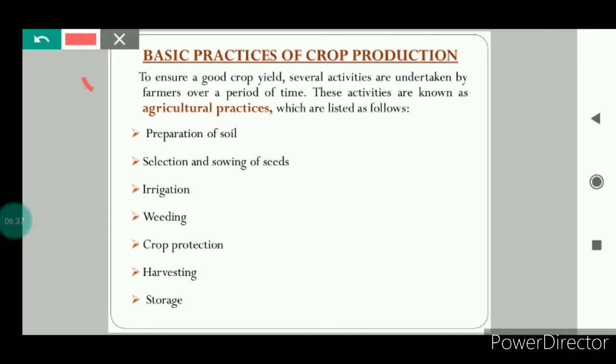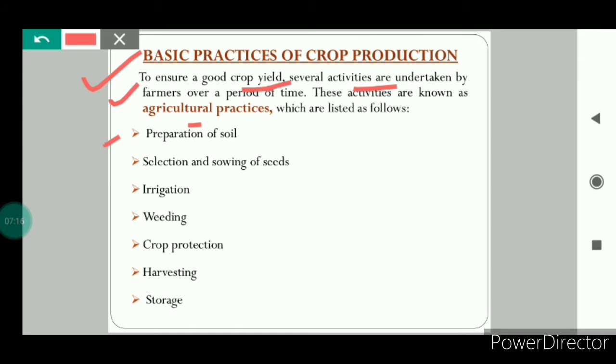Now we will see the basic practices that are used in crop production. To ensure a good crop yield, several activities are undertaken by farmers over a period of time. First, let us understand what is the meaning of crop yield. Crop yield is a measure of crop production, or we can say it is a measure of crop produced per area of land. So, to get a good crop yield, the farmer has to perform various activities over a period of time, and these activities are known as agricultural practices, and these practices are listed below.